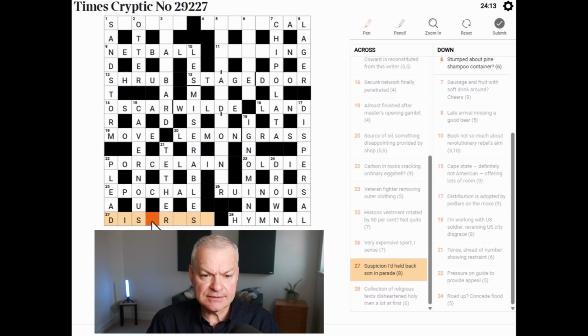So we're left with S blank R blank blank to mean parade, with the whole thing meaning suspicion. But it's possible the definition is parade, so we're looking for a word meaning either suspicion or parade.